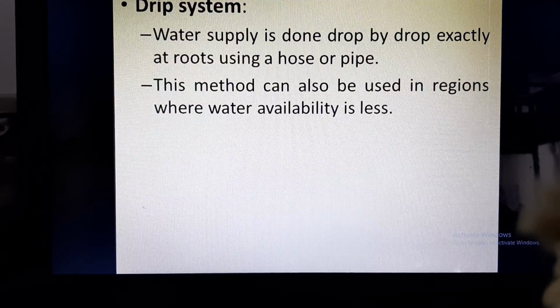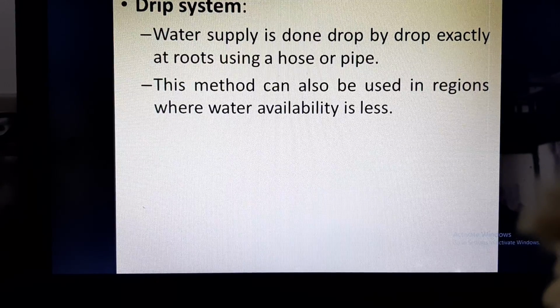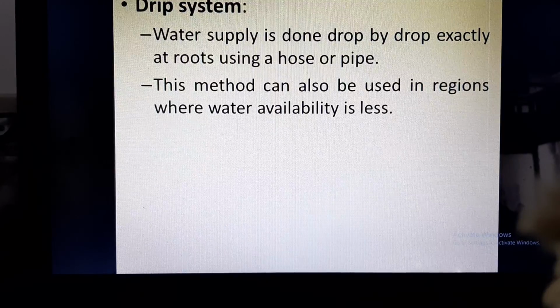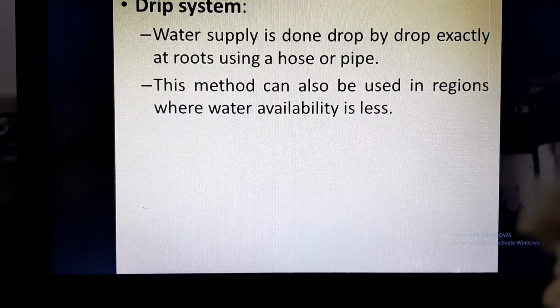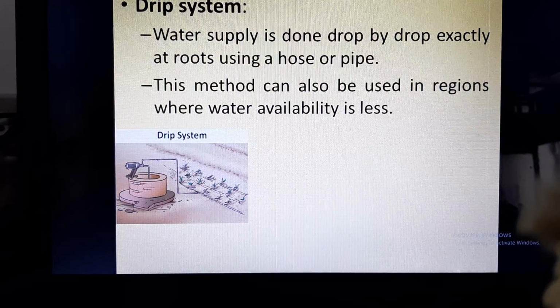This method can also be used in regions where water availability is less. So drip system saves water and hence it can be used in a drier area. So this is the drip system.